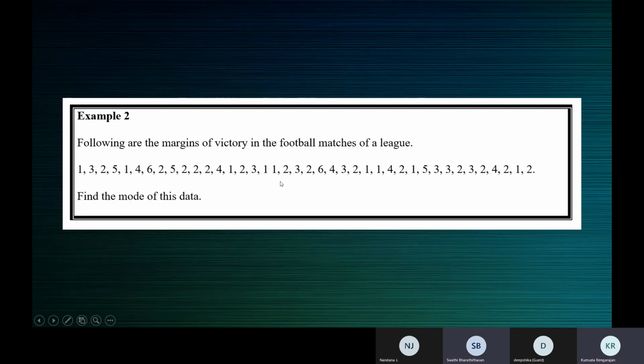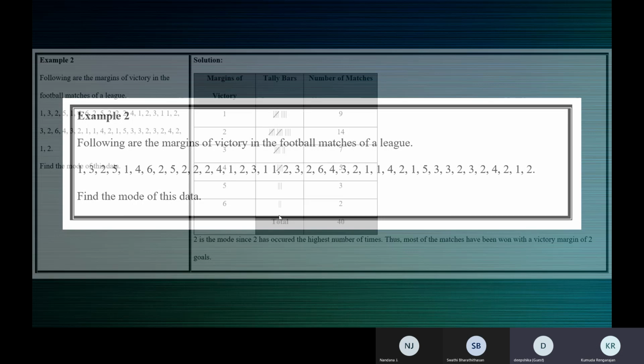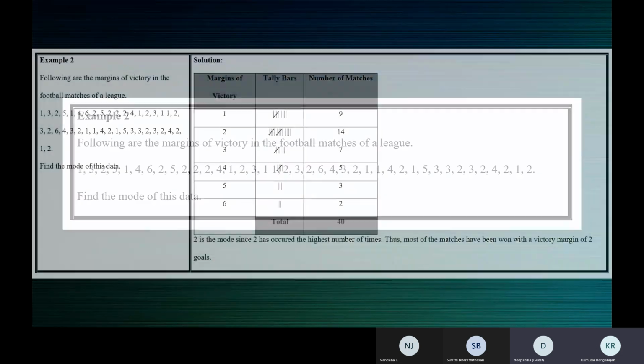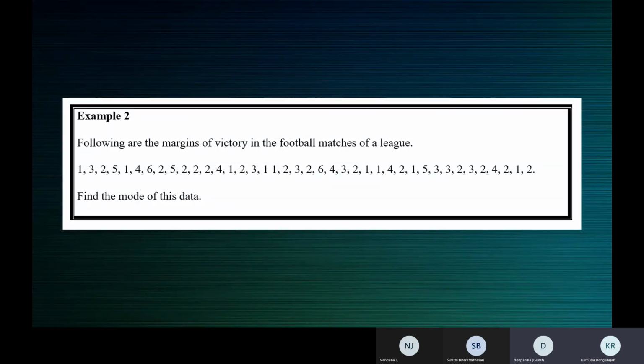Yes, ma'am. Yeah, all of you prepare the table. Deepshita, just write 1, 2, 3, 4. I'll just show you quickly, see here like this. Just write the numbers 1, 2, 3, 4, 5, 6. Beside that, you simply write how many times 1 comes, how many times 2 comes, and all that.